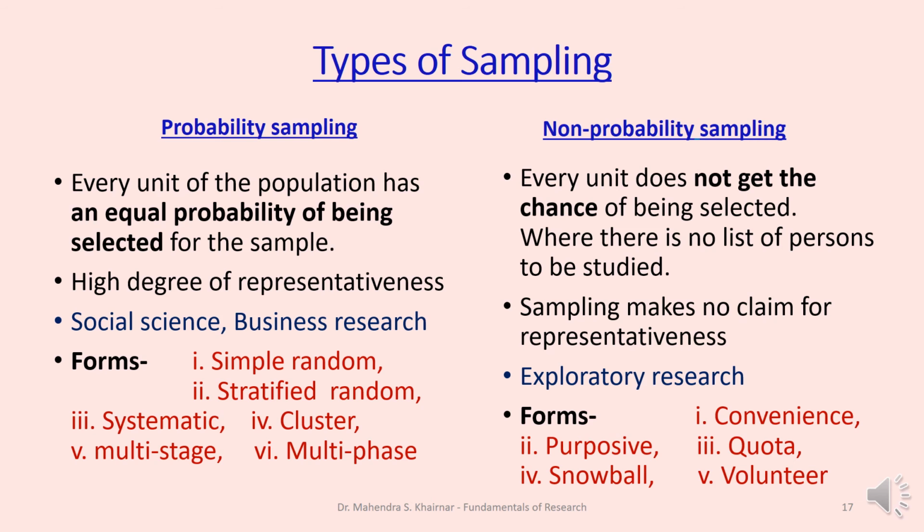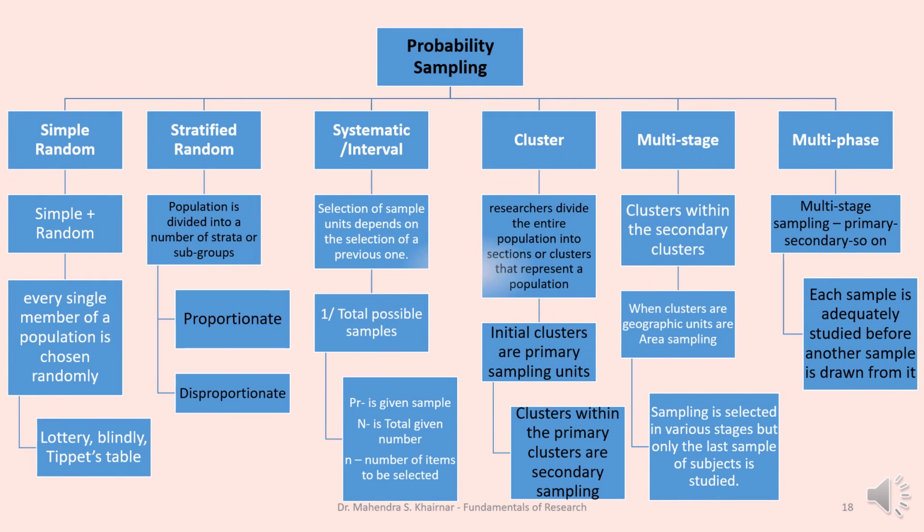There are 5 forms of non-probability sampling: convenience, purposive, quota, snowball, and volunteer sampling. The probability sampling is divided into 6 forms: simple random sampling, stratified random sampling, systematic interval, cluster sampling, multi-stage sampling, and multi-phase sampling. Friends, we will need another video on explaining this sampling method.